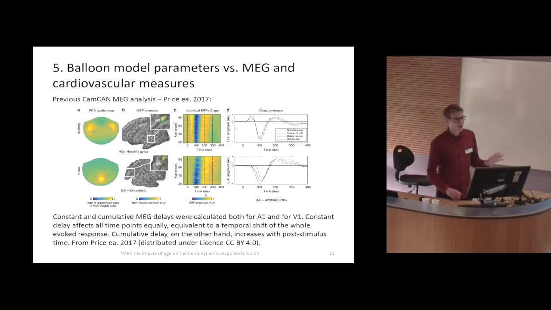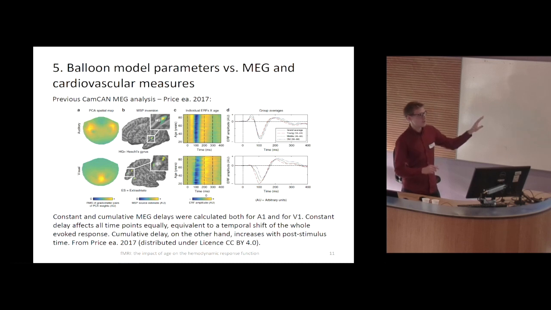But this was only about the relation between the balloon model and age. What age says about the underlying physiology changes. But now we can actually say something about the neural changes, maybe more, because for this study we also collected MEG. It was collected during the CamCAN study.